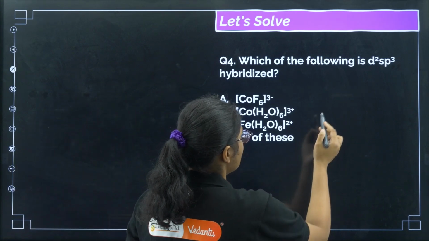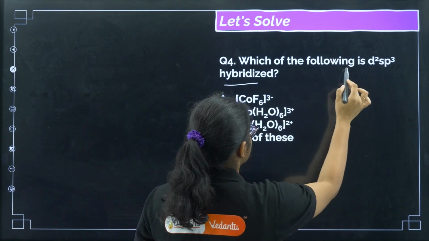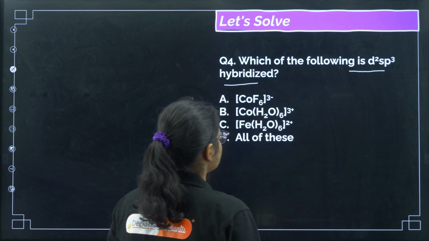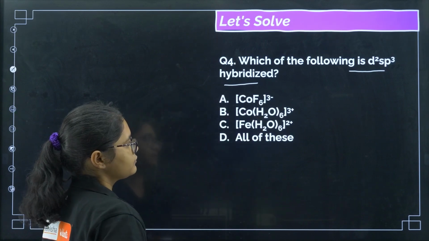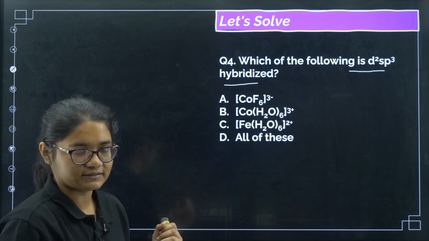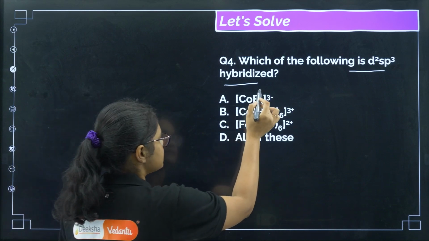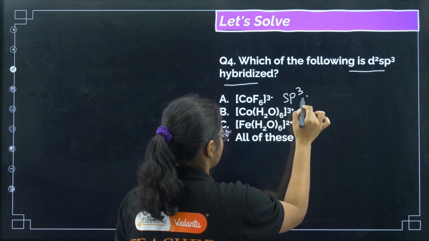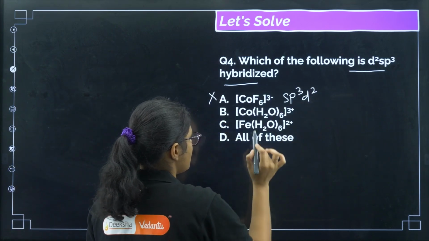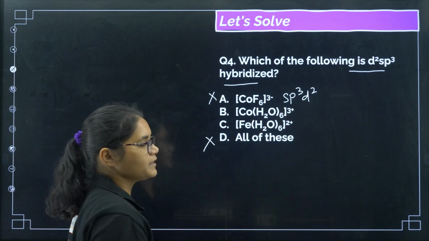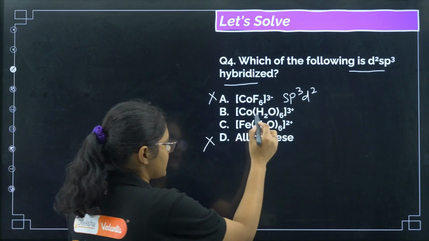which of the following is d2sp3 hybridized? Now if you see d2sp3 hybridized, so we need 2 empty d orbitals, right? For CoF6 we already know it is sp3d2, right? This is not the answer, and if this is not the answer, then this cannot be the answer, right? Now let us check for these two.